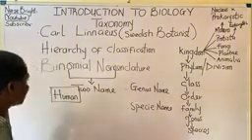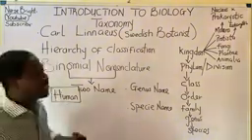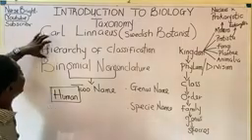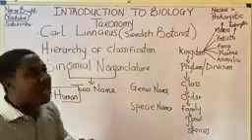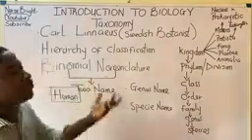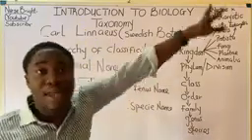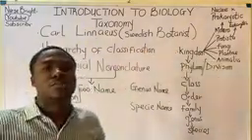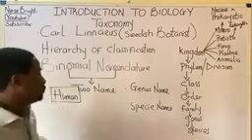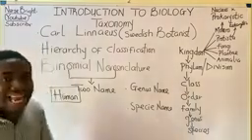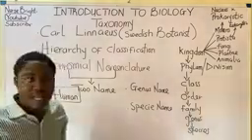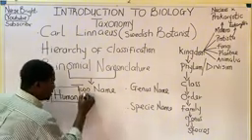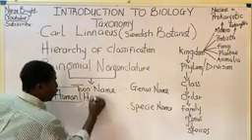Remember I said that binomial nomenclature is the act of giving organisms two names. And remember, you understand that Carl Linnaeus explains the concept of classification of organisms and also naming organisms. So what's the scientific name? All organisms have their own specific scientific name. For humans, the scientific name is simply called Homo sapiens.